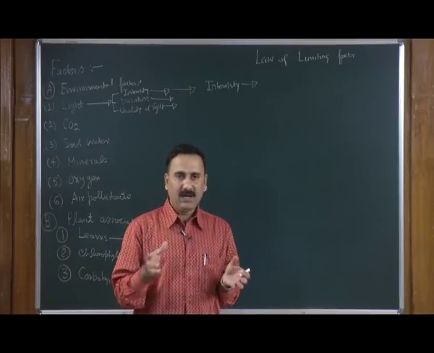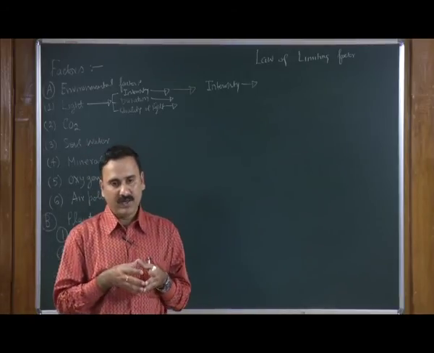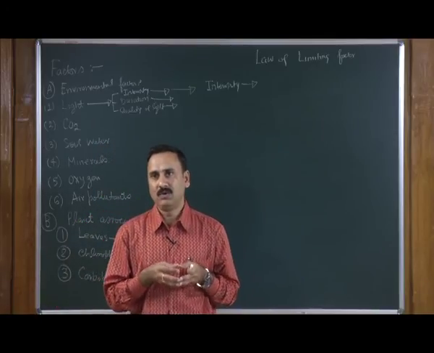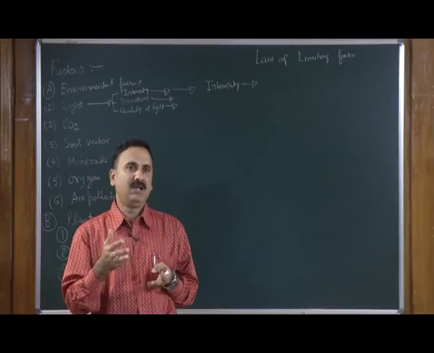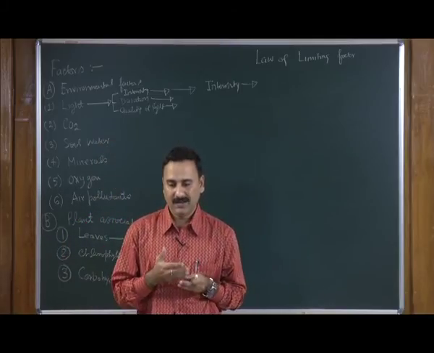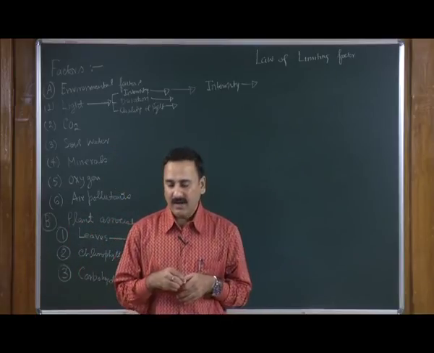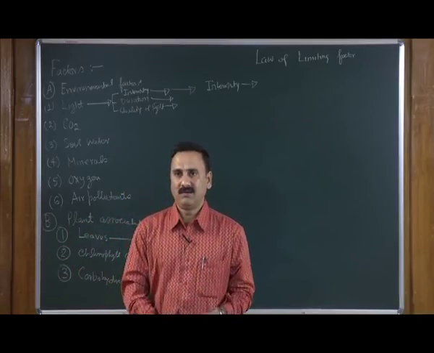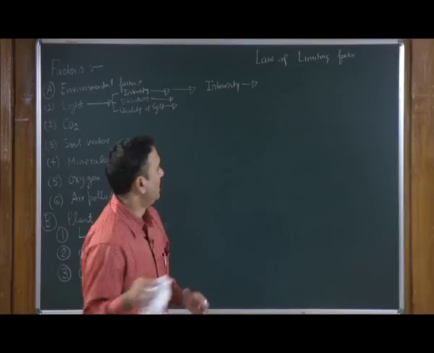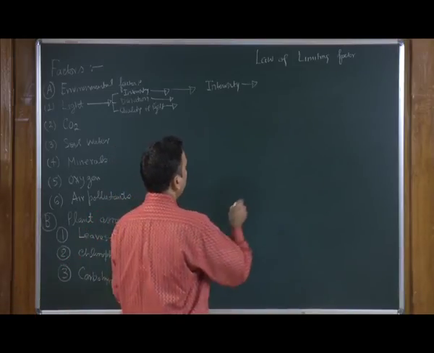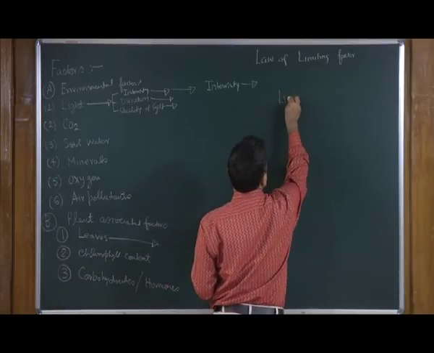This kind of light compensation point is not good for the plant, and most plants could not survive if they stayed at the light compensation point for a longer period of time. And why is it not good? Because the light compensation point does not allow the exchange of gases. So, what is meant by the light compensation point?